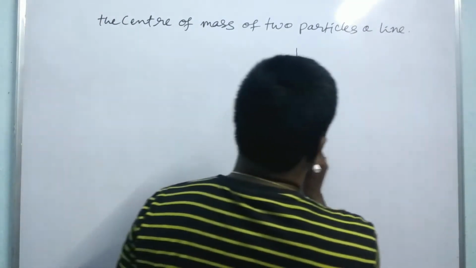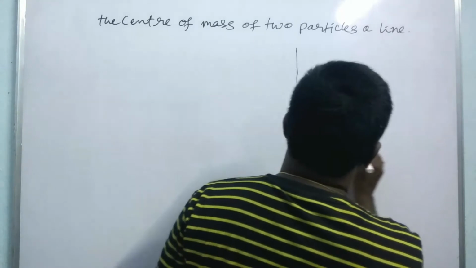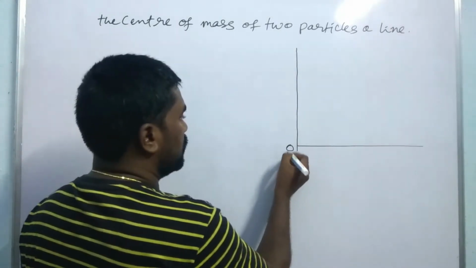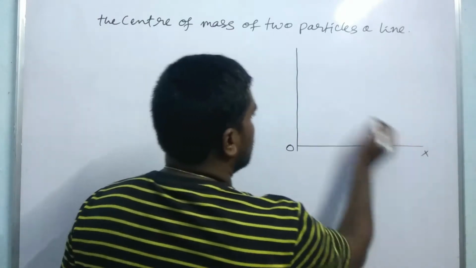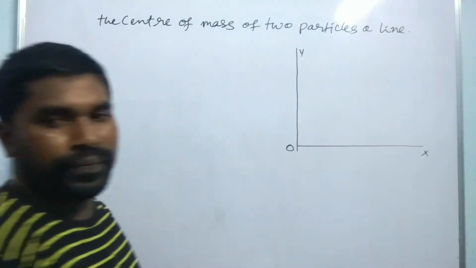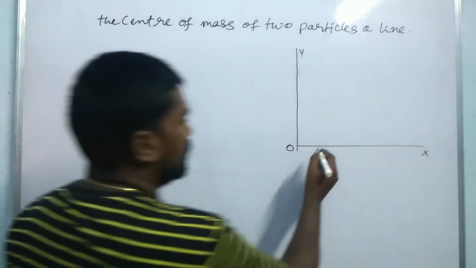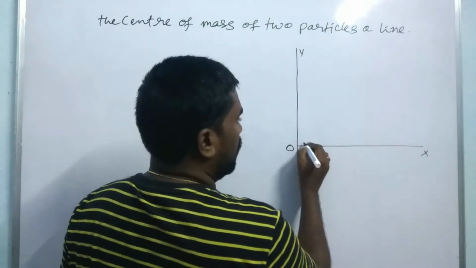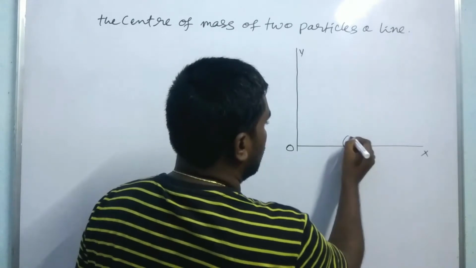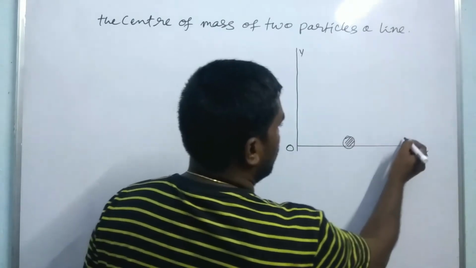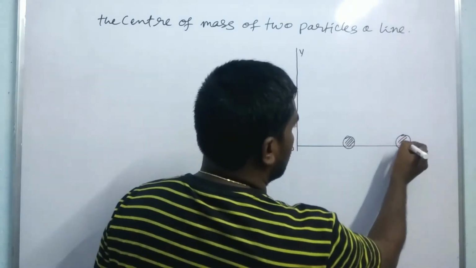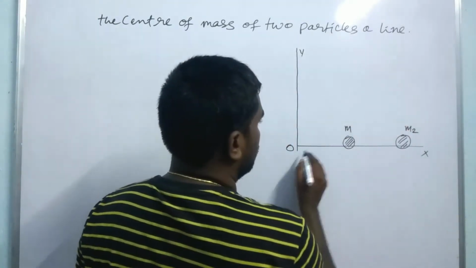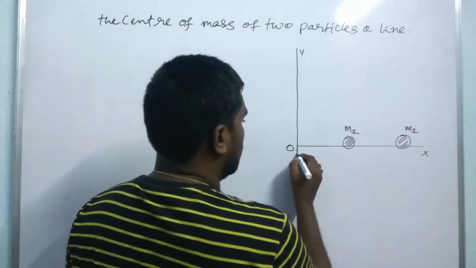So here there are two particles. This is the one system we have to assume here. This is the origin, and this is the x-axis, and this is the y-axis. So here there is a particle which is having mass m1, and here another particle having the mass m2, m1 and m2, right?